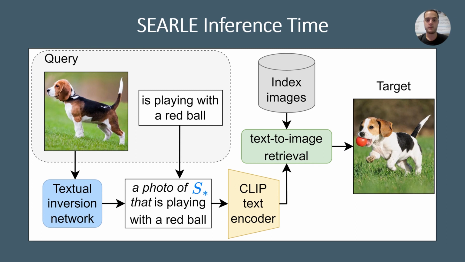At inference time, given a multimodal query composed of an image and a text, we start by inverting the image with a textual inversion network. Then, we concatenate the pseudo-word S star with the query text. Finally, we leverage CLIP common embedding space to perform the retrieval.